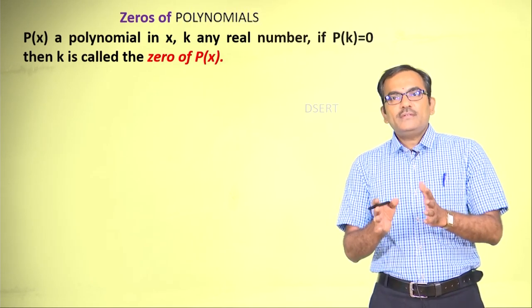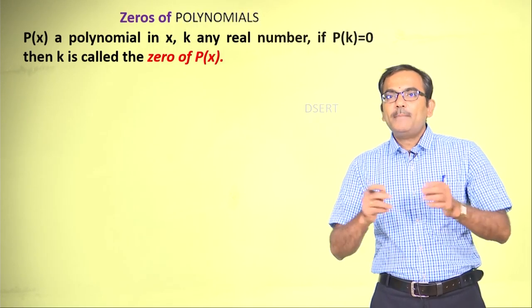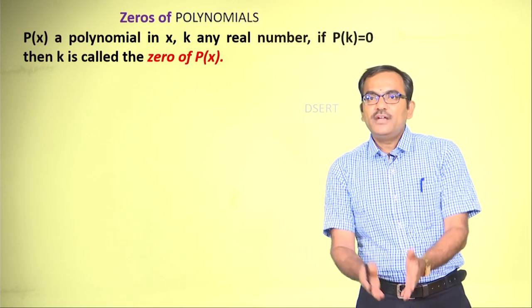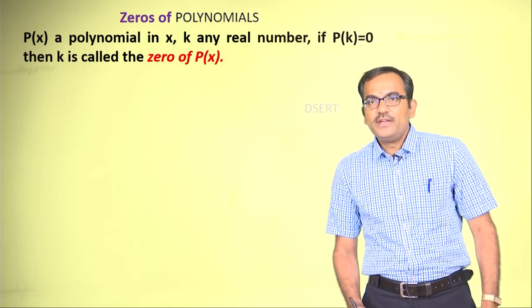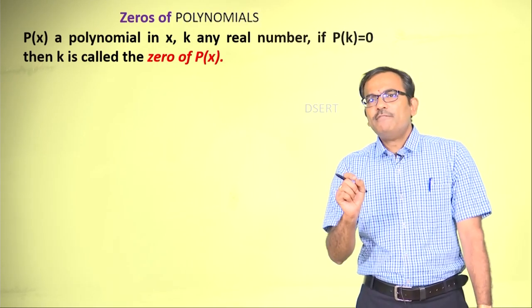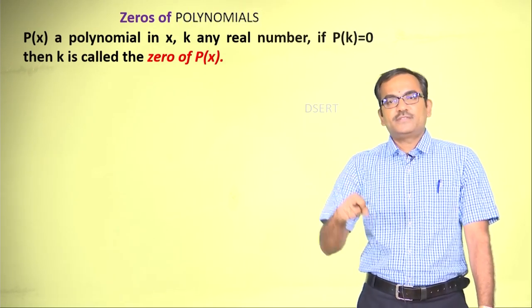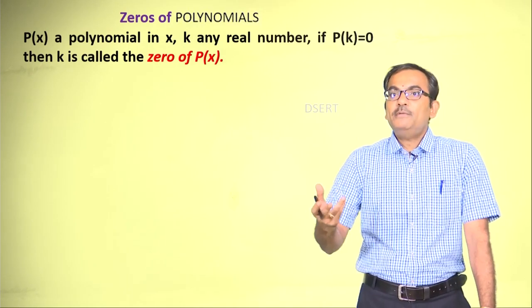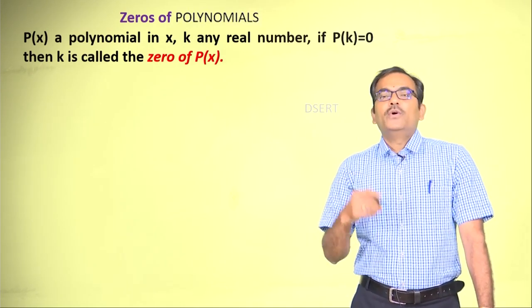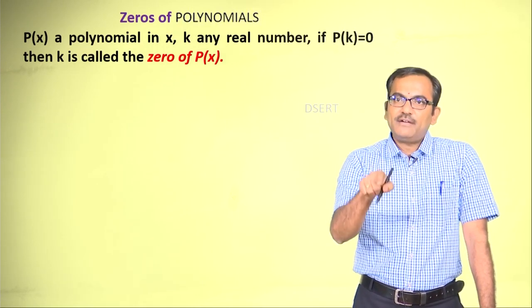There are a few cases only where the entire p of k gets reduced to 0, and we catch hold of this point. When p of k becomes 0, it is a very important aspect for us, maybe auspicious. So, then we call k the 0 of p of x.